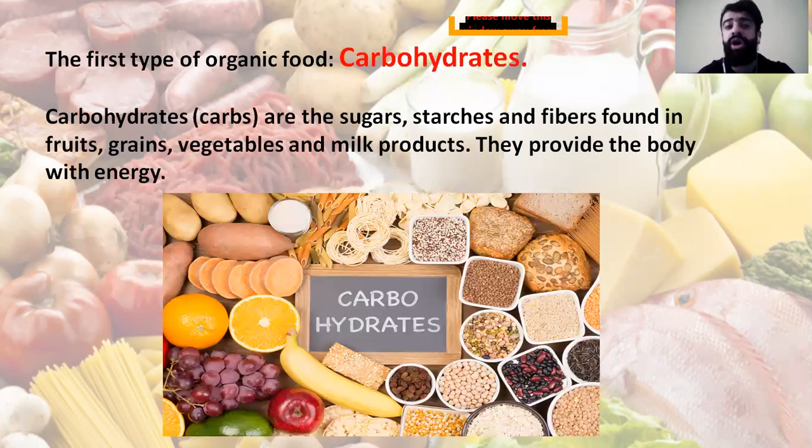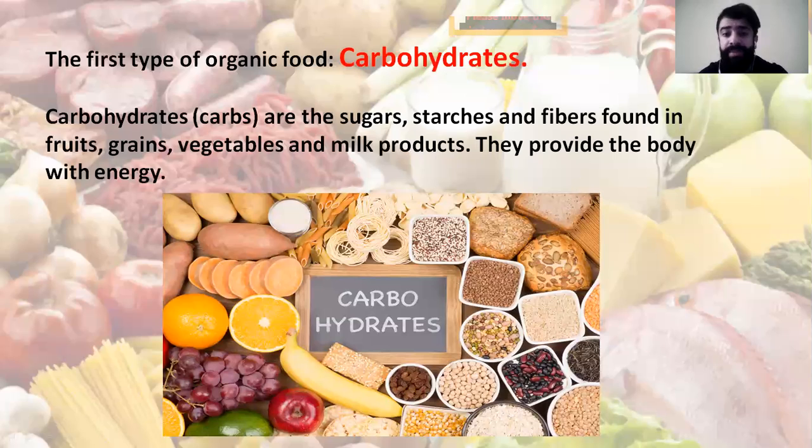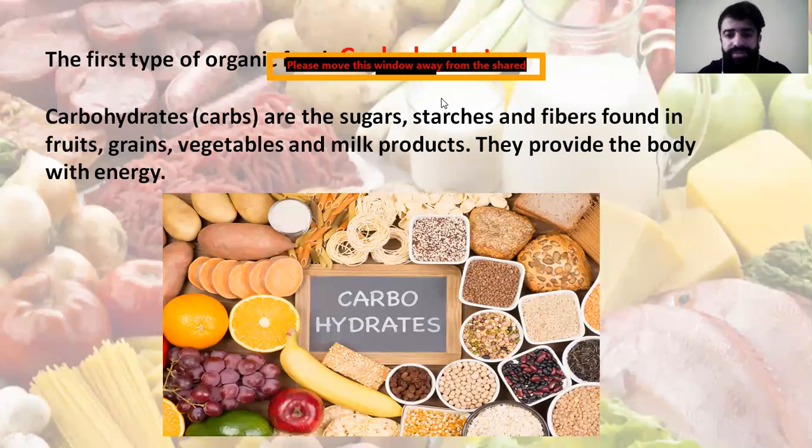The first type is called the carbohydrates. You heard some people say carbs. Carbohydrates are the sugars or the starch or the fibers that are found in fruits, grains, vegetables, and milk products. These carbohydrates are a good source of energy. Banana is a source of carbohydrate. Bread is a good source of carbohydrates. So the first type of organic food is called the carbohydrates, abbreviated as carbs.